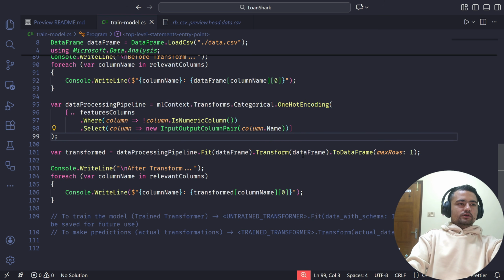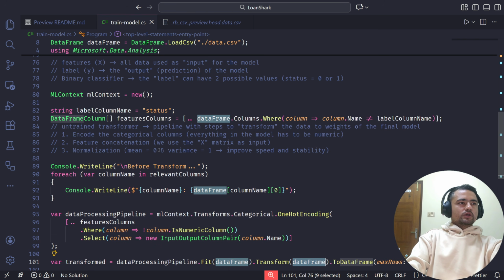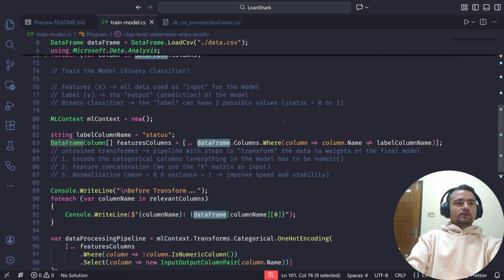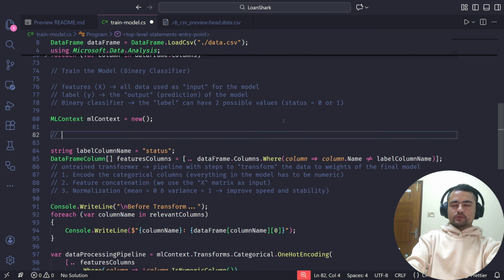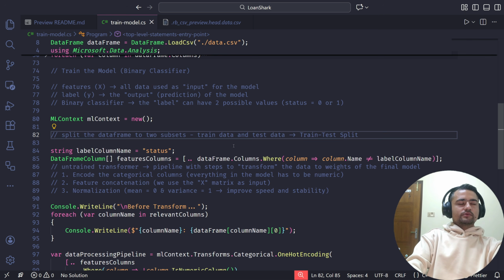But the thing is, if you see, we did the transformation on the whole data frame, but when we are training a machine learning model, we actually do this on a subset of the total data. So we actually split the data frame into two subsets: train data and test data, and we call this process train test split. We usually preserve some of the data for testing purposes so that we can test the model on new data which it has not been exposed to.